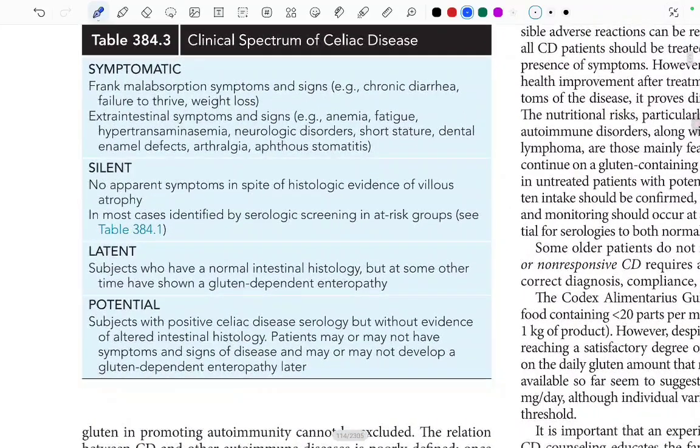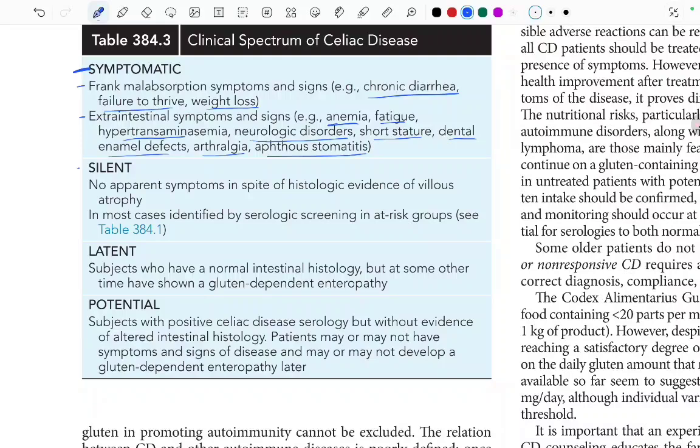There is a clinical spectrum of celiac disease. There is the symptomatic form, in which frank malabsorption symptoms and signs are present, like chronic diarrhea, failure to thrive, or weight loss. Also there will be extraintestinal symptoms and signs like anemia, fatigue, hypertransaminemia, neurologic disorders, short stature, dental enamel defects, arthralgia, and aphthous stomatitis. Fine, these were the symptomatic ones in the clinical spectrum.